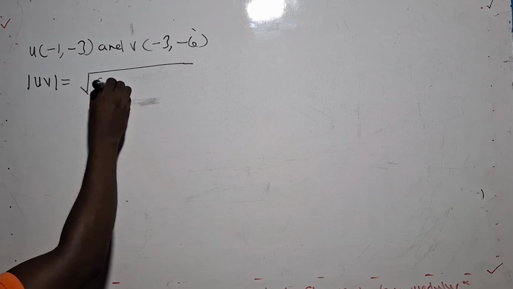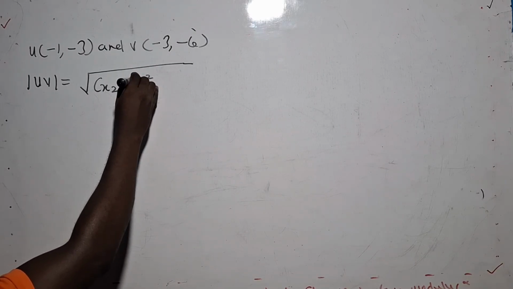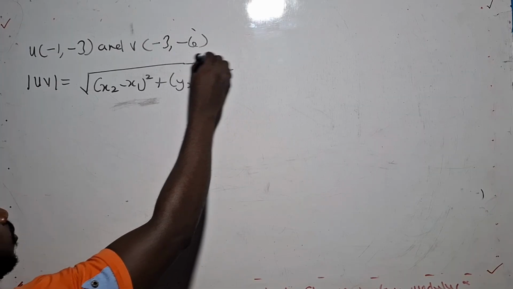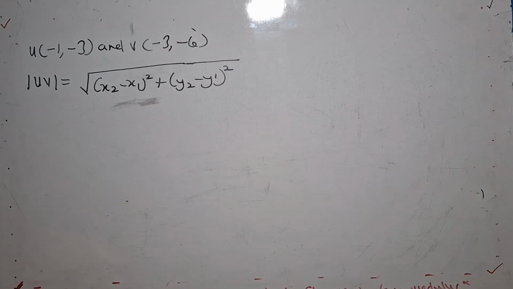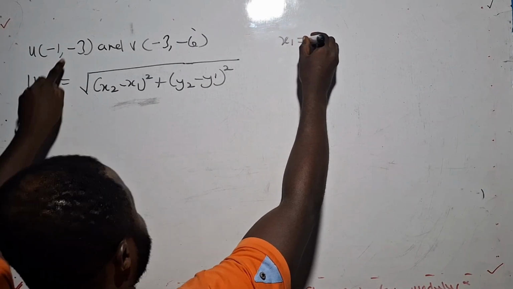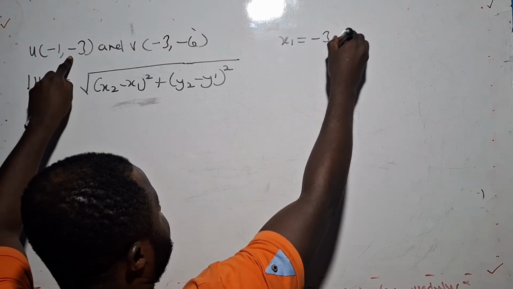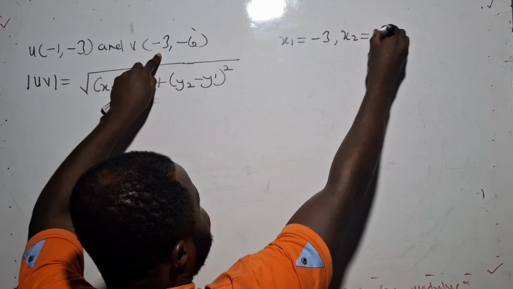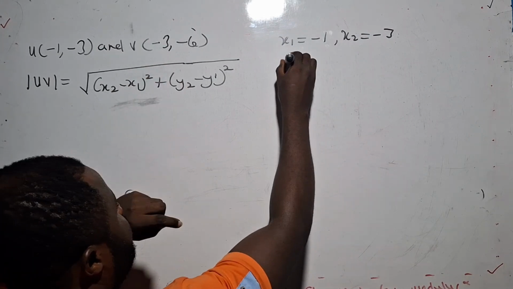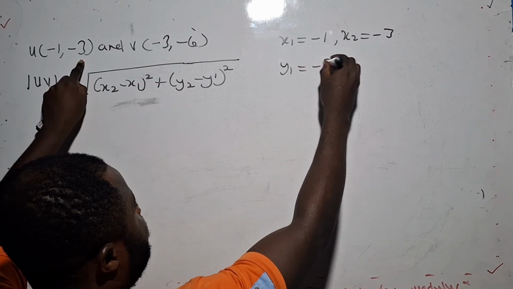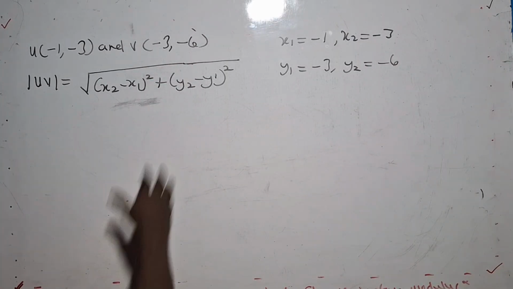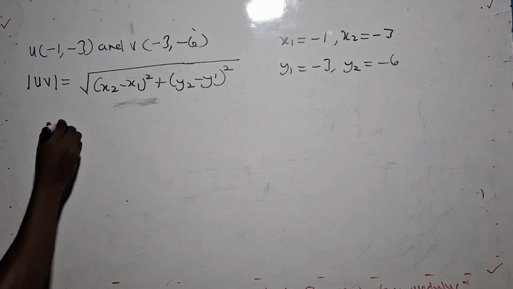The formula: x2 minus x1 squared, then y2 minus y1 all squared. Now in this, let's write our x1. The x1 coordinate is negative 1, and the x2 is negative 3. Now y1 is negative 3, and the y2 is negative 6. So you write them in order to guide you.